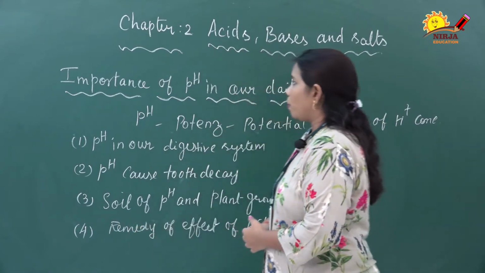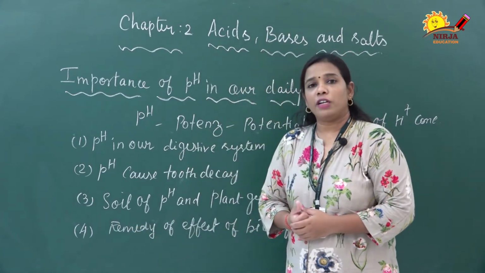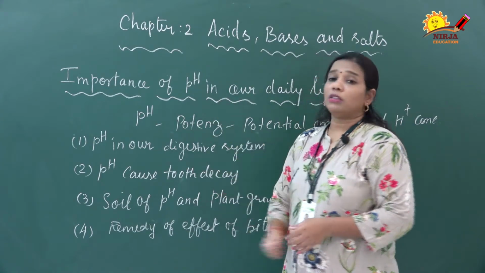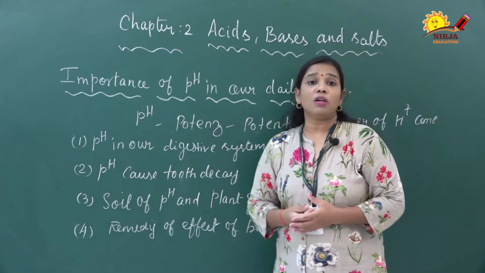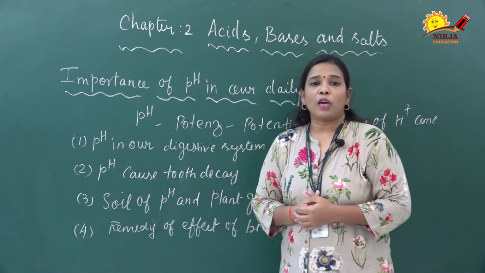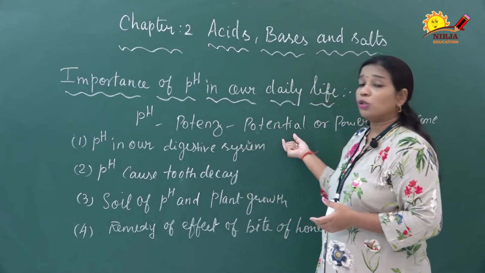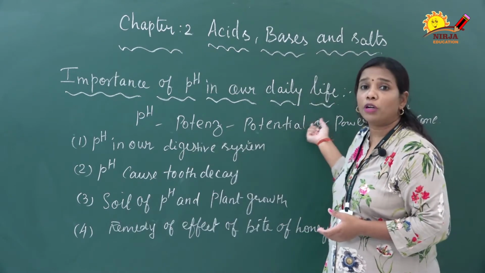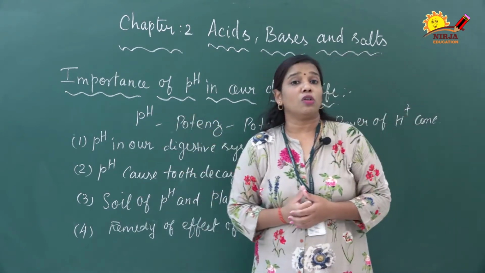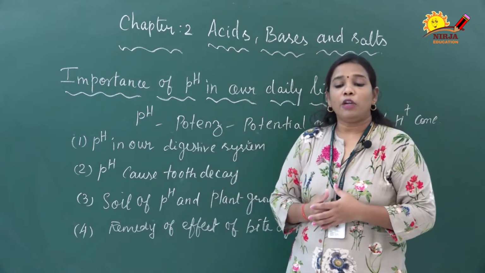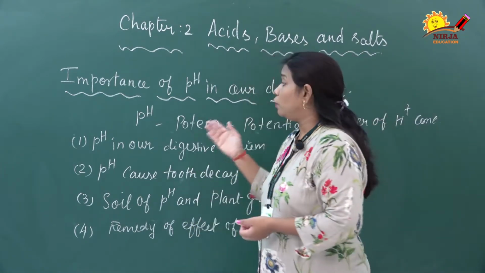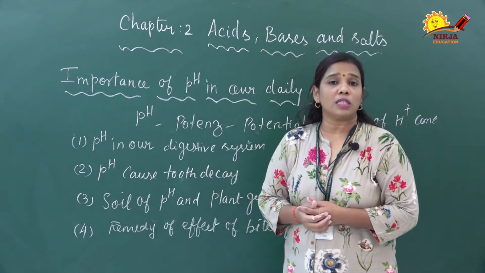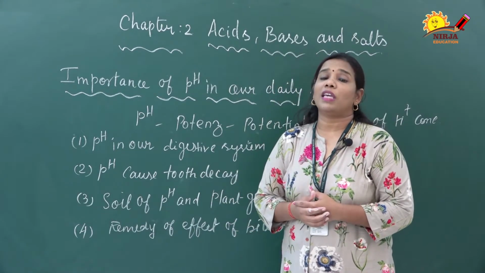Let us move to the topic, importance of pH in everyday life. Before that, we should know what is meant by pH. P stands for potential, a word derived from the German language. This potence is also called potential or power. The H stands for hydrogen ion concentration. We can identify certain substances as either acid or base with the help of this pH value. Based on the hydrogen ion concentration present, we can identify them.